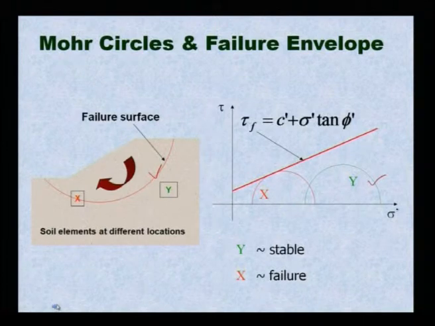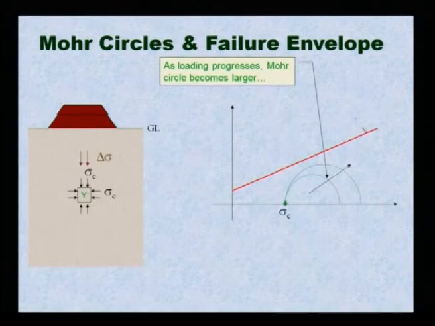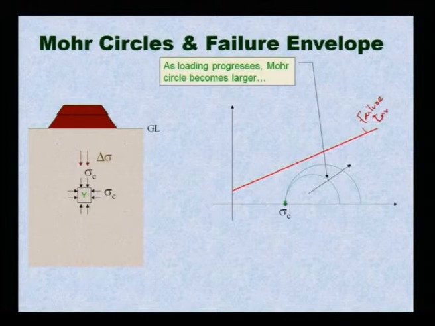Now look at this point, whether in this failure plane it will be stable or fail: because it touches the failure envelope, it has failed. You see this soil element inside the ground does not fail if the Mohr circle is contained within the envelope. This is the failure envelope, and this is your Mohr circle.